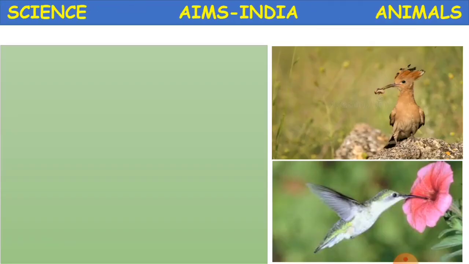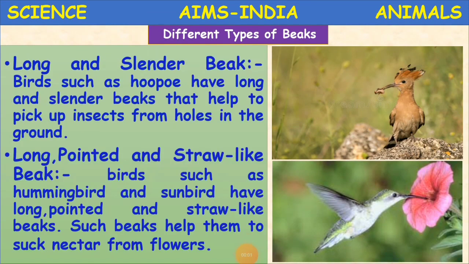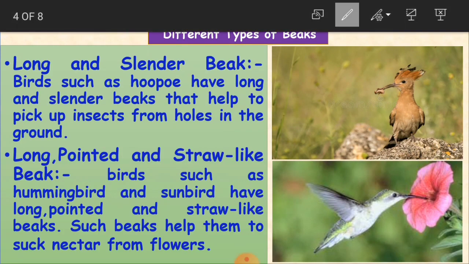Now the other type of bird we are able to see has a long and slender beak. See, children, now we are seeing a long and slender beak as it is there in the picture here. Birds such as the hoopoe have long and slender beaks that help to pick up insects from holes in the ground.